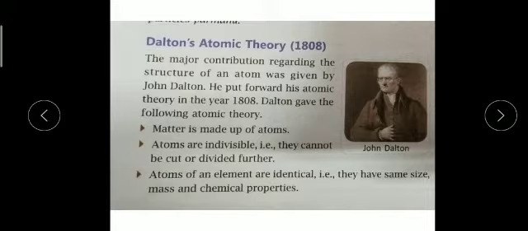As we know from the periodic table, which is given by Henry Moseley, there are 118 elements, and all the elements are different from each other based on these criteria only: based on their atomic sizes, their atomic masses, their physical properties, their chemical properties. So based on these properties only, atoms of an element are identical.